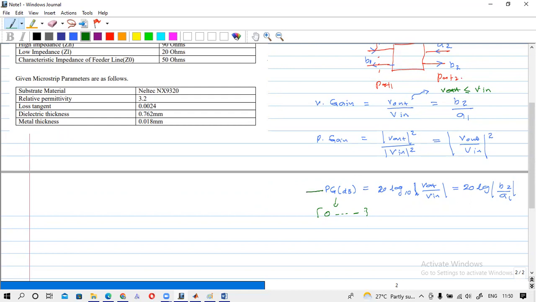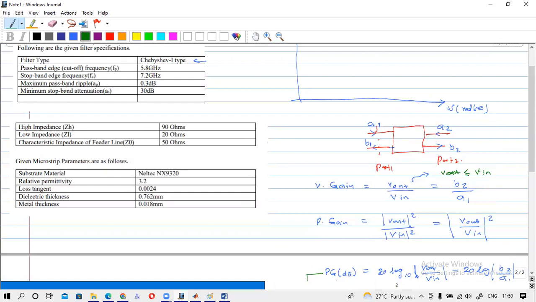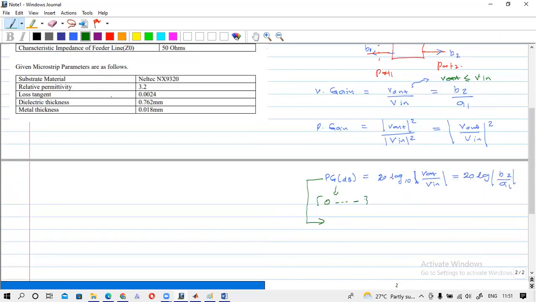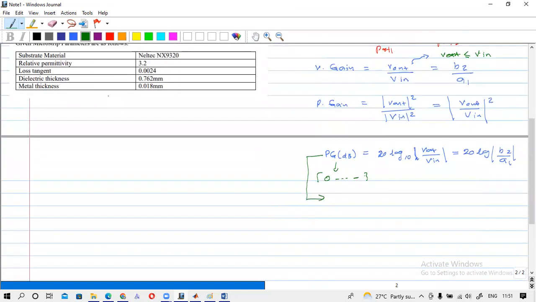If you want to calculate the attenuation, you can see that here we are given the stopband attenuation, not gains. How attenuation and gain are related, you already know.